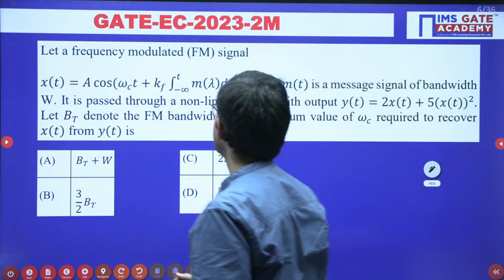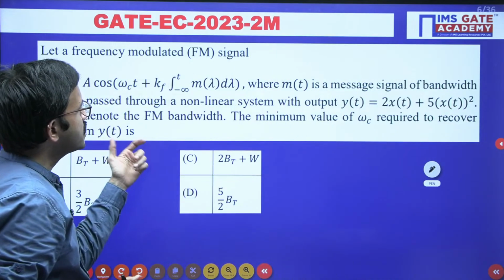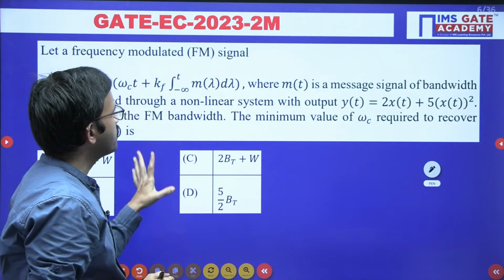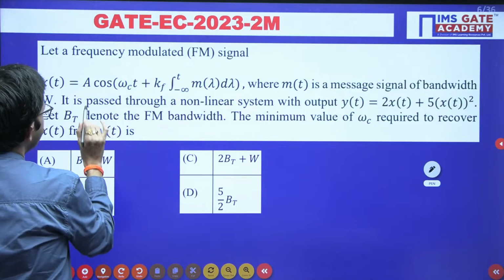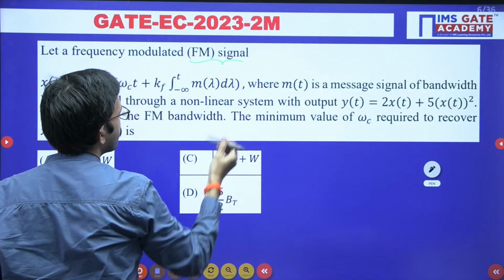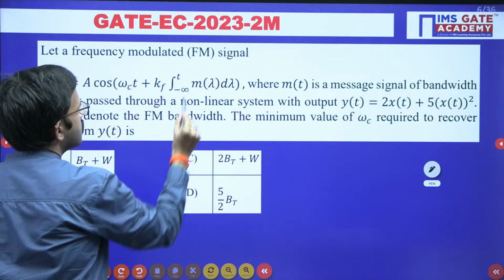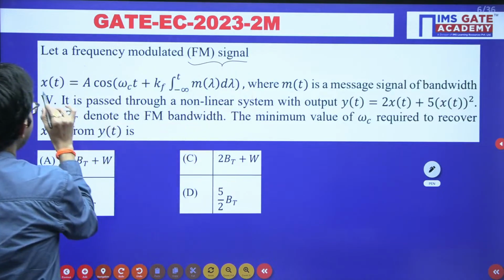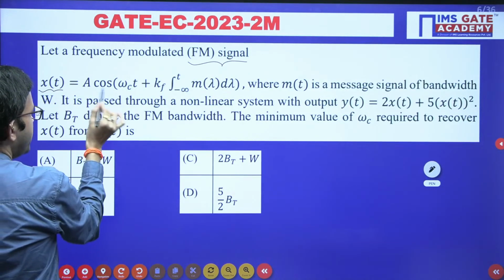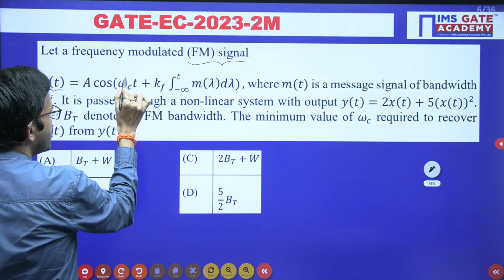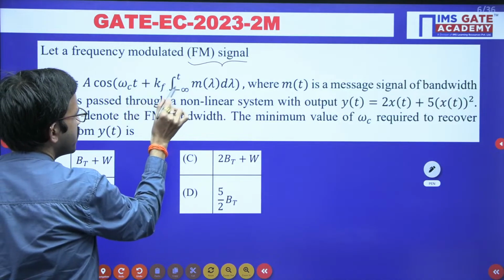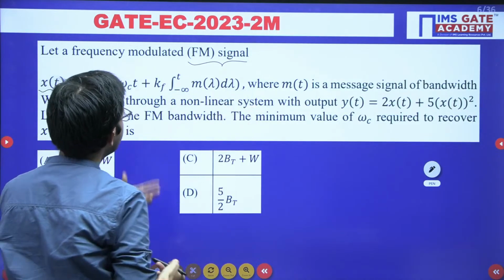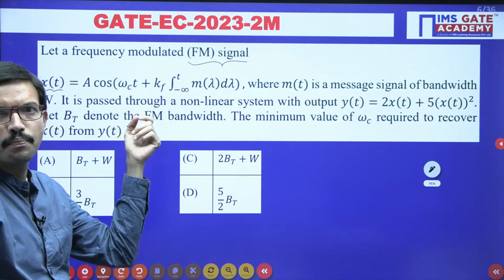So this is a very interesting question which is asked in GATE EC 2023. The question is based on FM signal. So here in this particular question they have given the FM signal like this: x of t is equal to a into cos omega ct, where omega c is nothing but 2 pi f c. So a cos omega ct plus kf integral m of lambda d lambda. So this is standard equation of your FM signal, right?